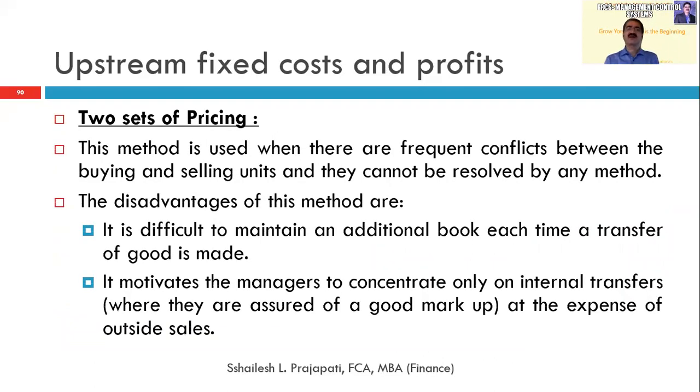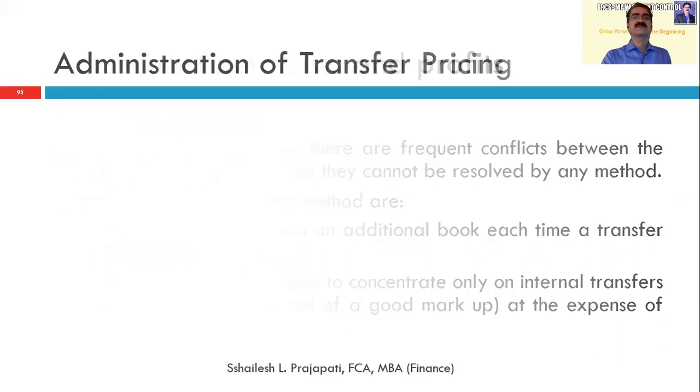The disadvantages of this method are that it is very difficult to maintain an additional book each time a transfer of goods takes place. It motivates the manager to concentrate only on the internal transfers at the expense of the outsider sales. So they may follow this practice when they see that his particular MBO or KRA is based on his profitability. Then he will always say it doesn't help me if the organization grows, but it only helps me when my division grows. So he thinks about his division, and he will not talk about the organization.